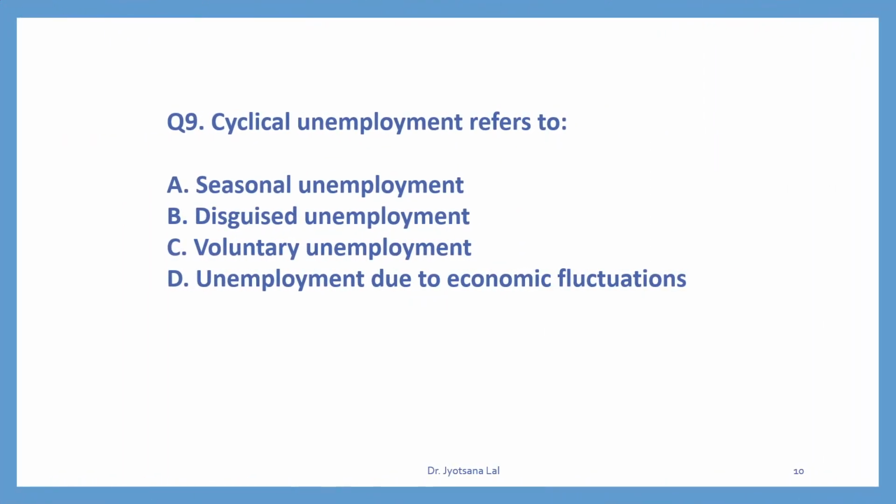Question number 9. Cyclical unemployment refers to. This is another kind of unemployment, and cyclical unemployment occurs due to fluctuation in economic activities in the economy. So the correct option is D. Unemployment due to economic fluctuations.